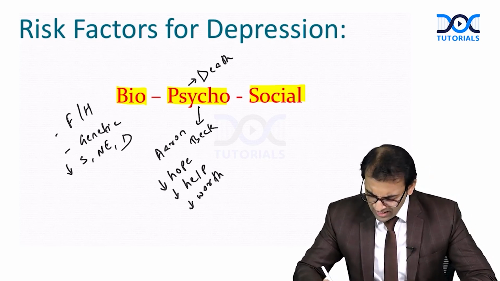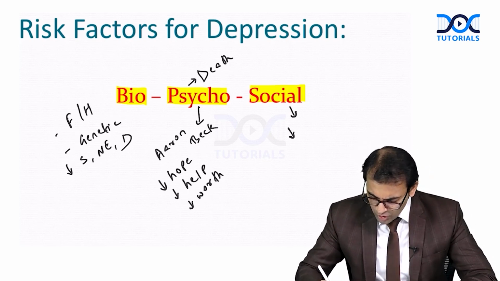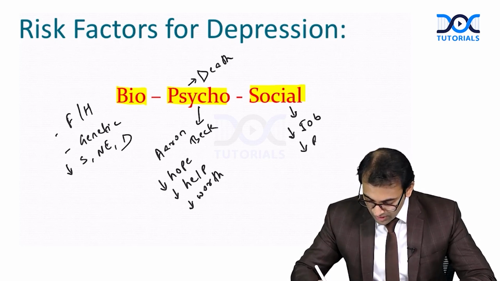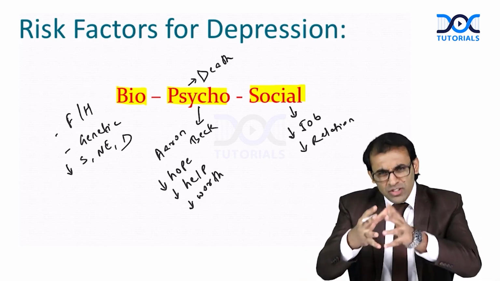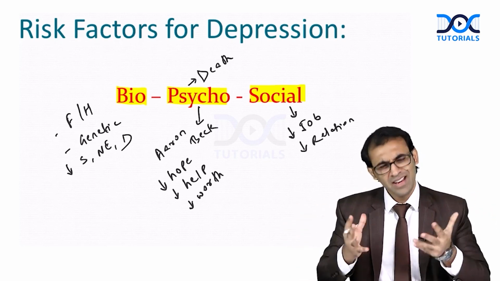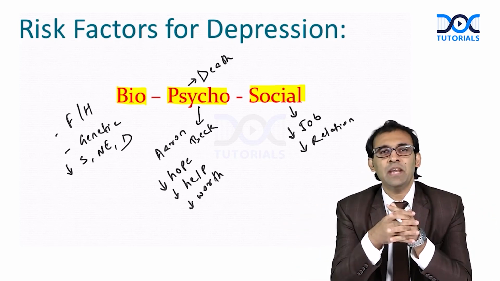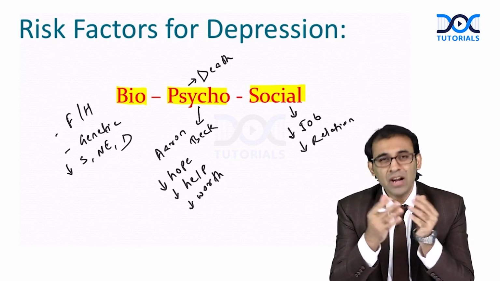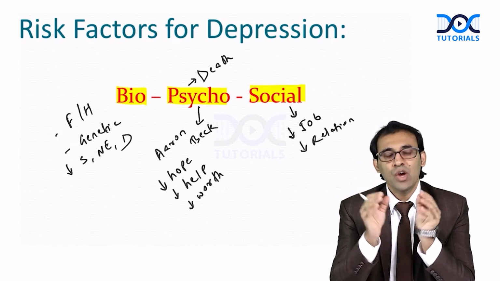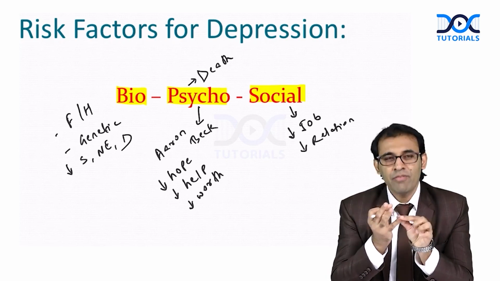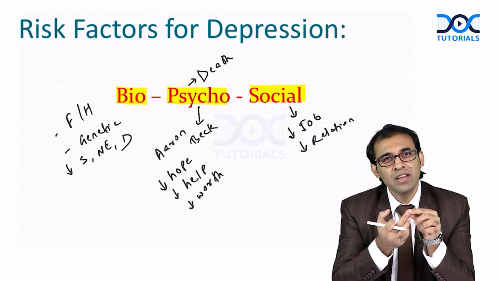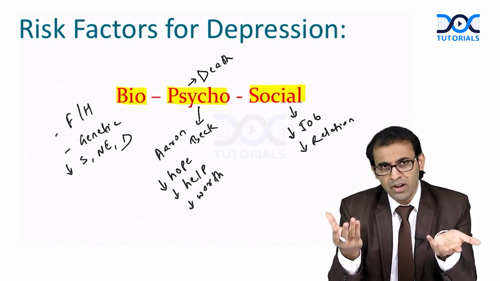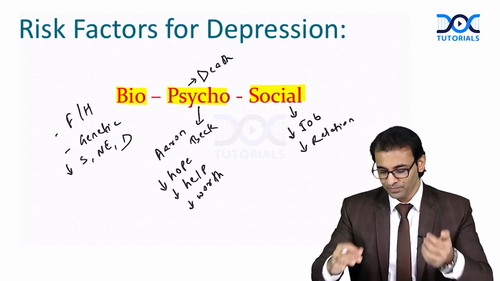Social conditions like loss of job, loss in a relation, so much social pressure, family pressure. See here, all these can be risk factors for the development of depression. Remember, apart from these, whenever there is loss in family, loss in business, loss in exam, or long-term illnesses, yes, these are risk factors for depression also, and suicide also.